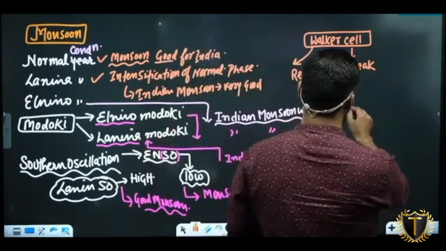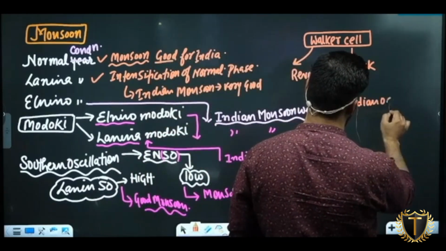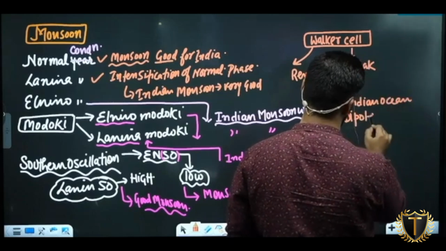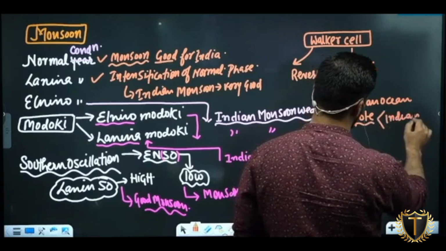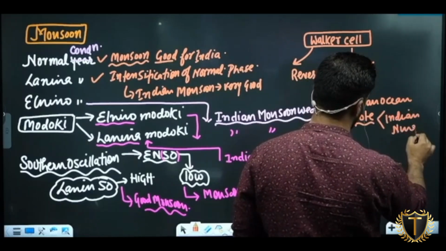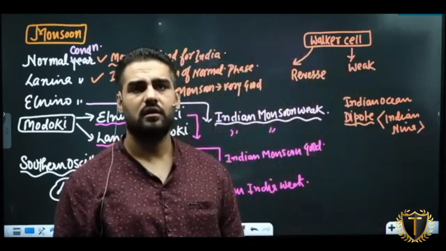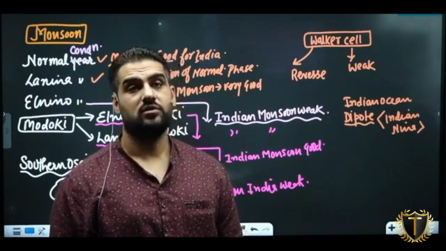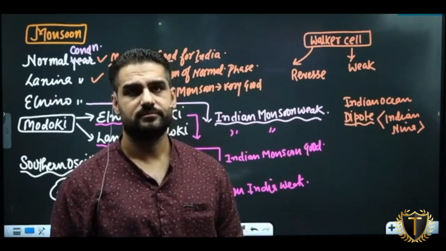Then you have Indian Ocean dipole, which is also called Indian Nina. What is this called? Indian Nina. It means El Nino like phenomena in Indian Ocean. El Nino mainly happens in Pacific Ocean.